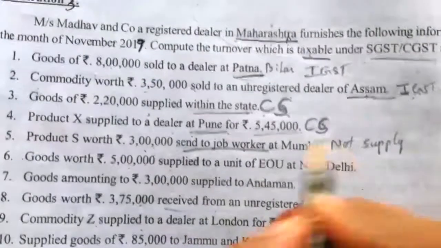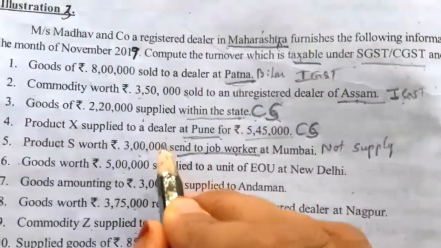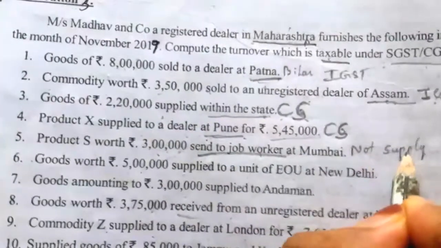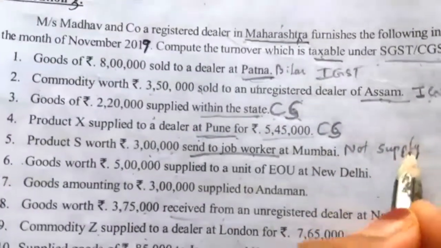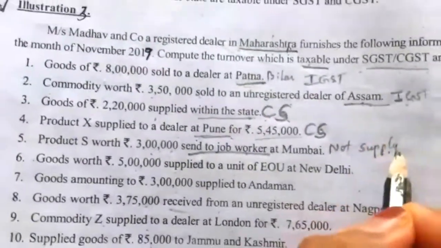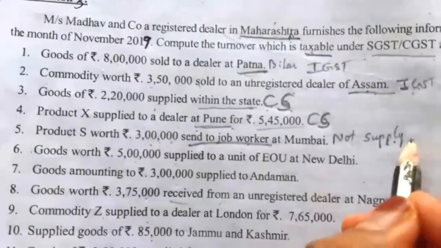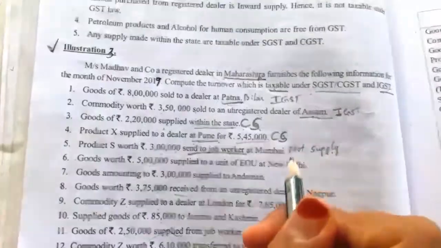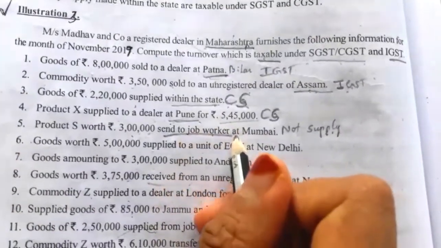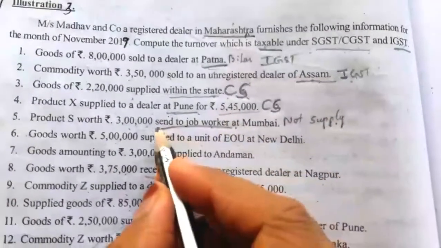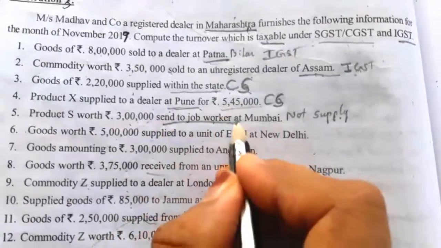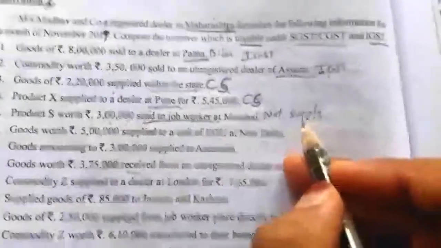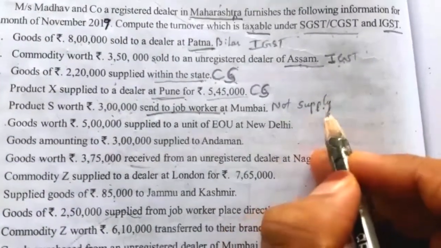In the amount column we should not write the amount. It is not a taxable sale. It is not a taxable turnover. It is not a supply. Supply is nothing but a sale, purchase or transfer of goods and services. Goods supplied to a job worker is not a sale. It is just sending the goods to the job worker for completing that work. So it is not a sale. So we should write not a supply.